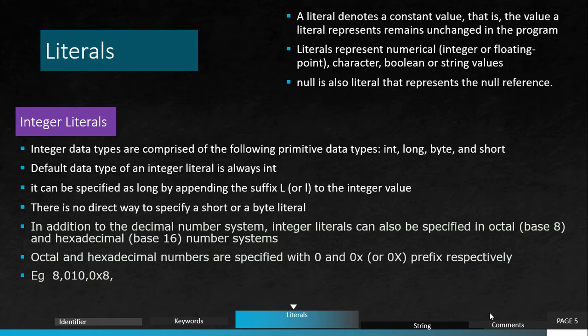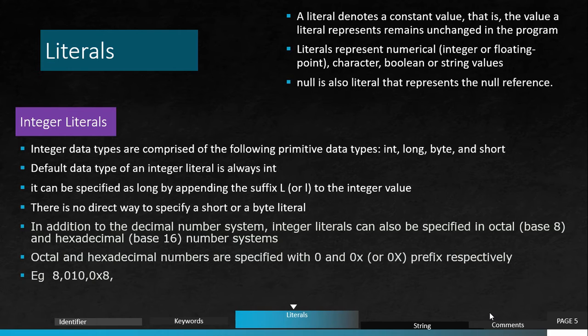So we can say a literal represents numerical, meaning integer or floating point number, character, boolean and string values. Null is also a literal, which we'll discuss later. So integer, floating point number, character, boolean, we'll go one by one.